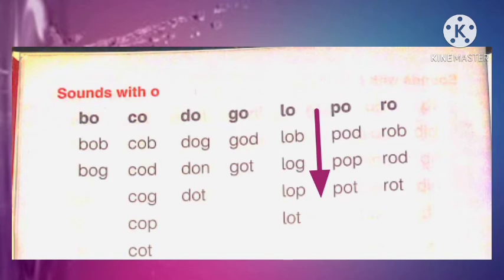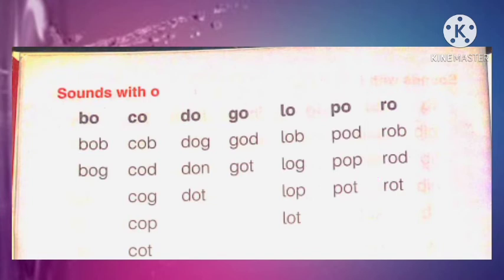Come to the last column. Here we will join the sound of r and o. It will become ro. R, o, ro. So let's join the sound ro with other sounds. Ro, b, rob. Ro, d, rod. Ro, t, rot.